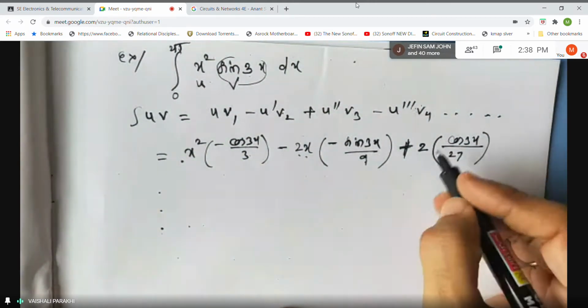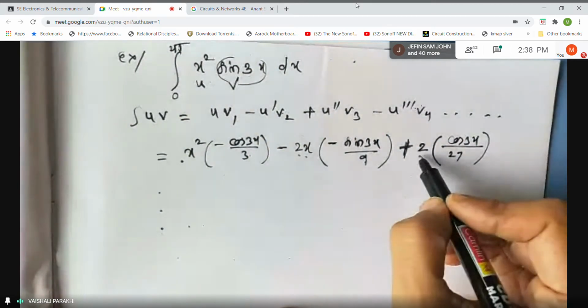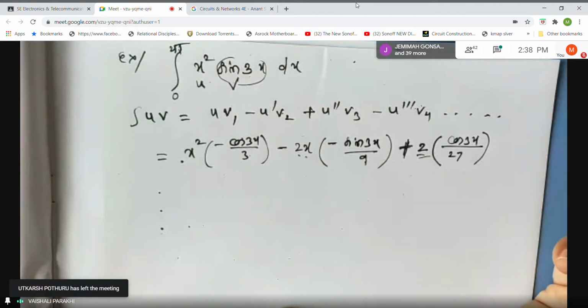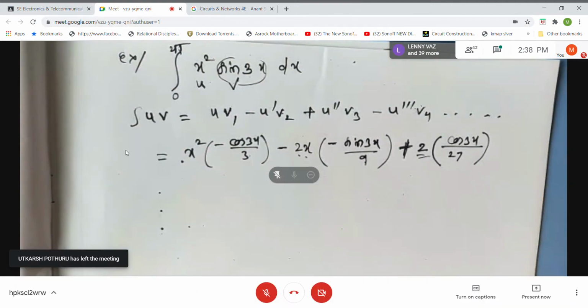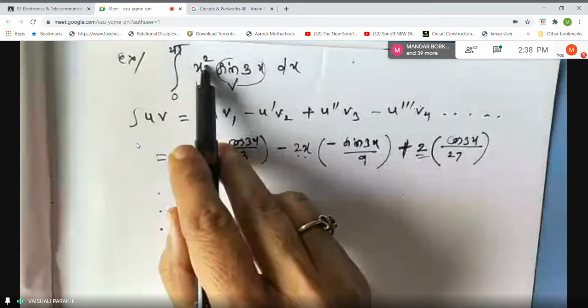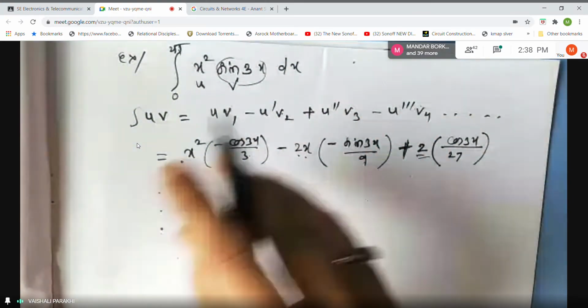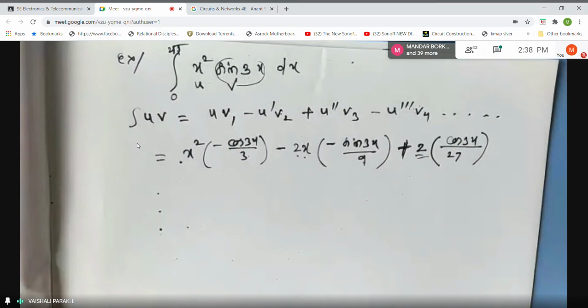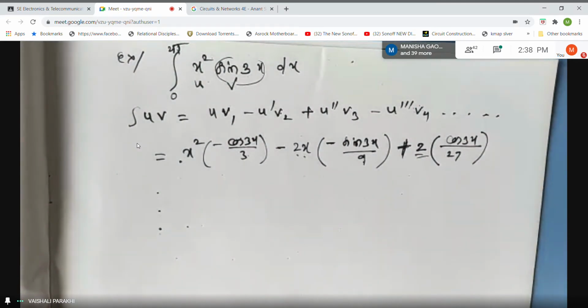Now see students, if I go to write the next term, what is going to happen? Derivative of 2 will be 0. And 0 into anything is 0, you know. So you cannot proceed further. And that's why the condition is first term has to be with positive power of x. Because you know that somewhere or the other, the derivative of that term will become a constant, and you have to stop your expansion, because in the next term the derivative will become 0.